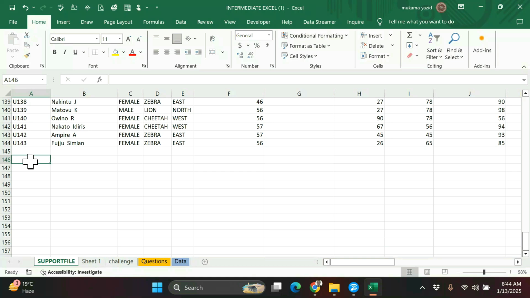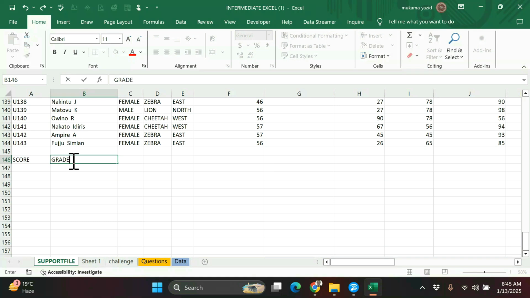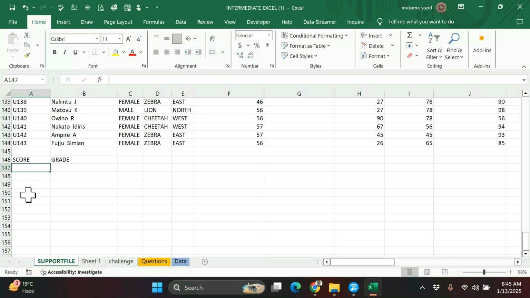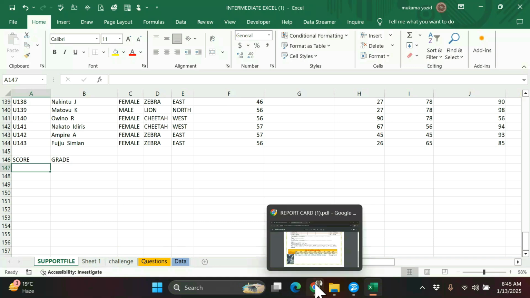So I have score, or maybe score. Then I want this. I have even this one, but I don't have it in my Excel. So I have even what you call grade. I want my VLOOKUP to use this information, which I'm going to put here as max, to give me what I'm going to put here. So when you're going to design a table to be used by VLOOKUP, bear in mind here we are using a range.